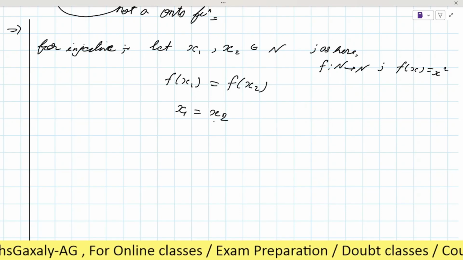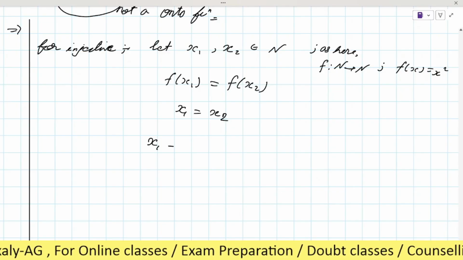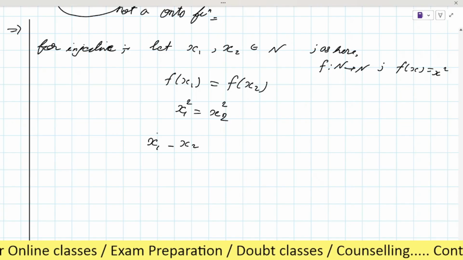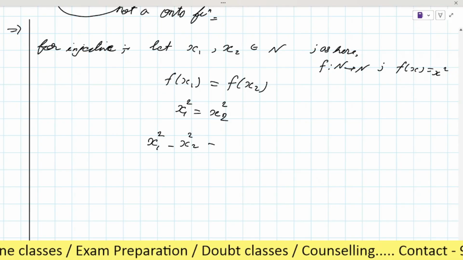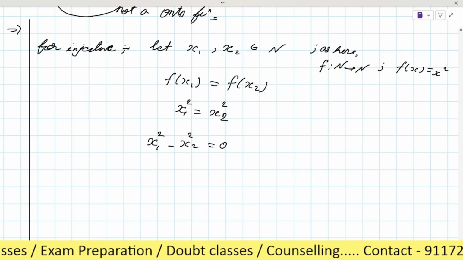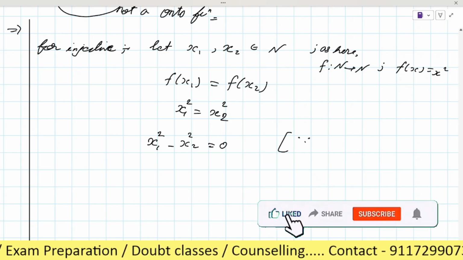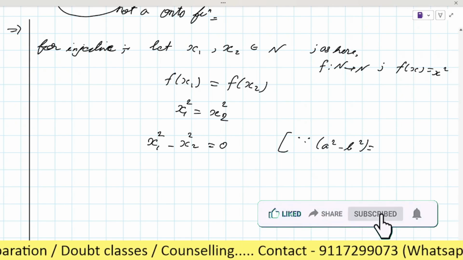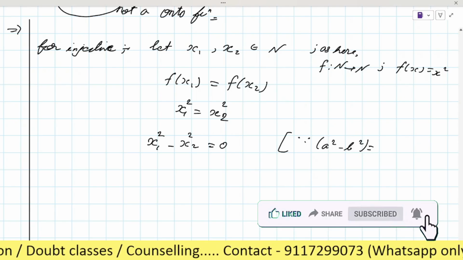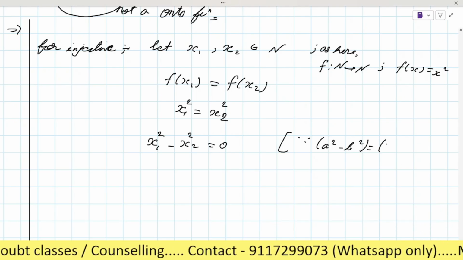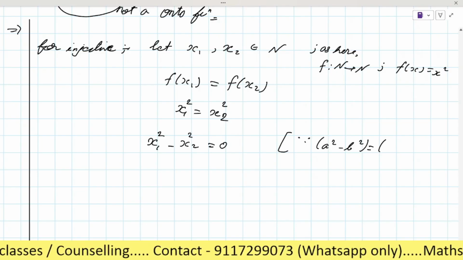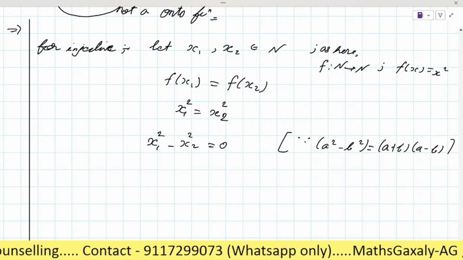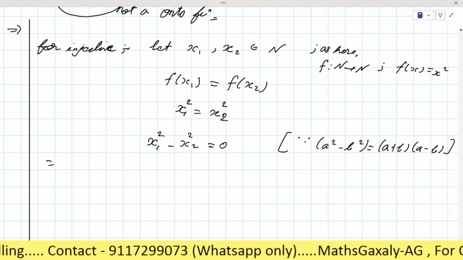x1 square will be equal to x2 square. So it will be x1 square minus x2 square equals 0, right? Now, what is the formula of a square minus b square? Yes, a plus b into a minus b. So we will apply the formula here.